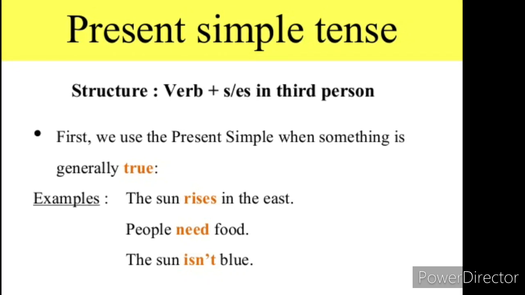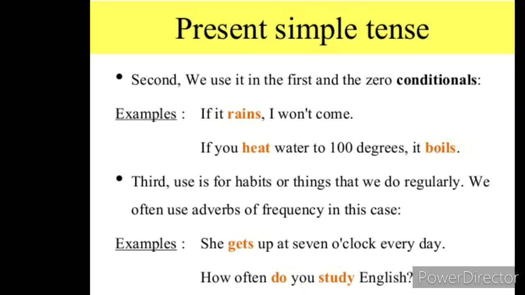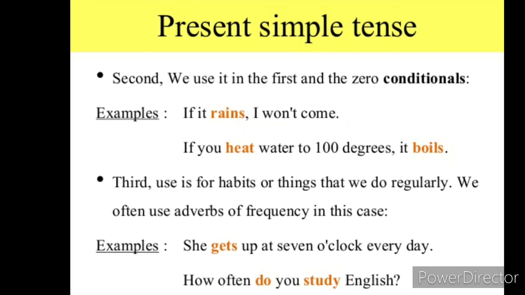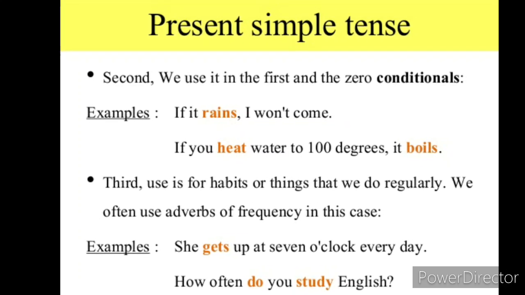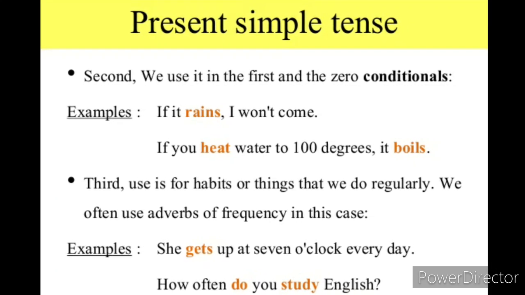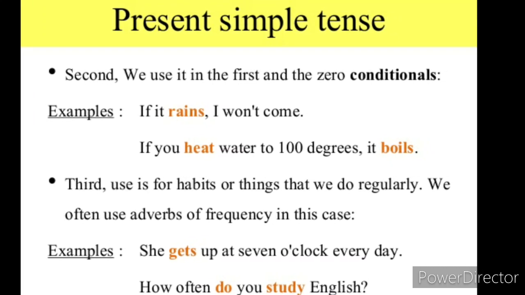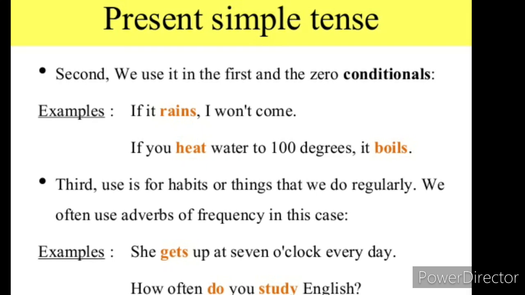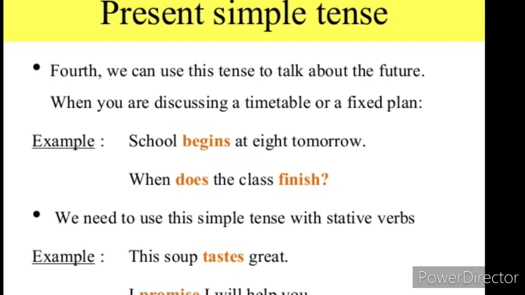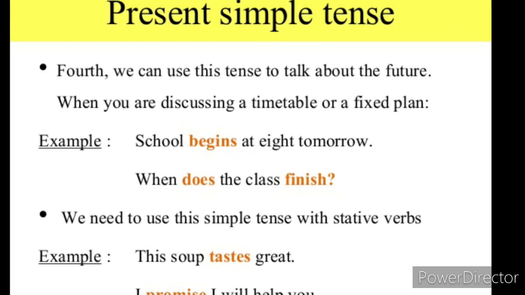Second, we use it in the first and the zero conditional. Third point, it is used for habits or things that we do regularly. We often use adverbs of frequency in this case, like every day, every month, every year, daily. Fourth point, we can use this tense to talk about the future when you are talking about a timetable or a fixed plan. Suppose school begins at 8 tomorrow.